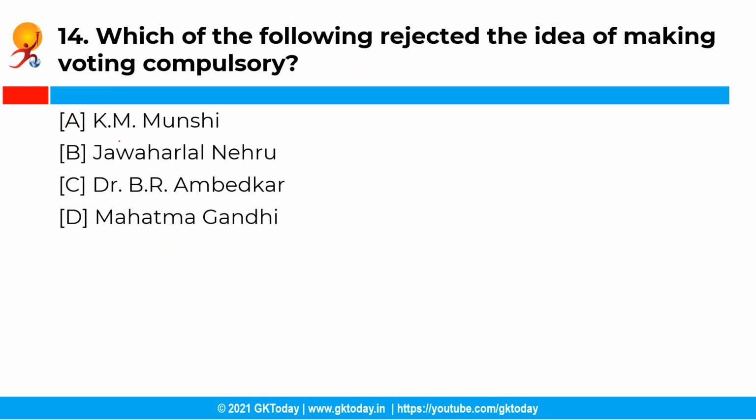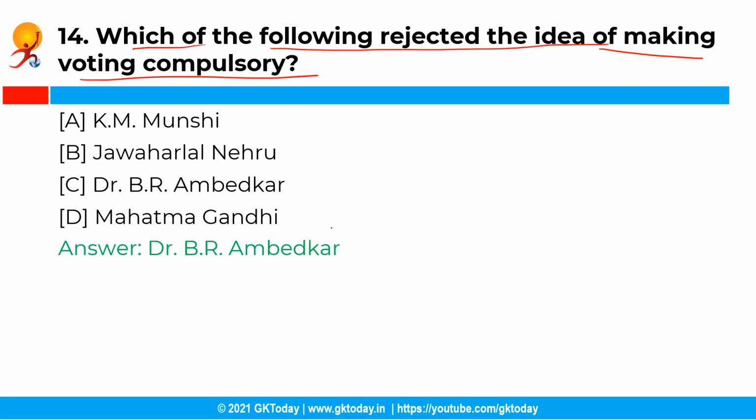Moving ahead with the next question. So which of the following rejected the idea of making voting compulsory? So you have the following options and the correct answer is option C, that is Dr. B.R. Ambedkar. So Dr. B.R. Ambedkar rejected the idea of making voting compulsory on account of practical difficulties during the discussion on the People's Representation Bill in Parliament of India in the year 1951.